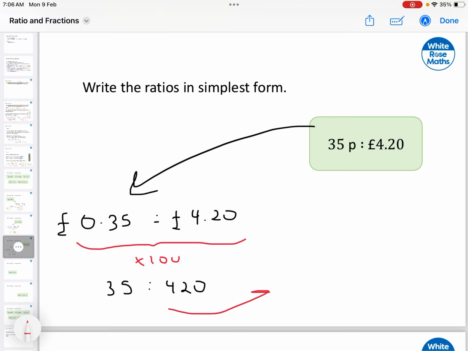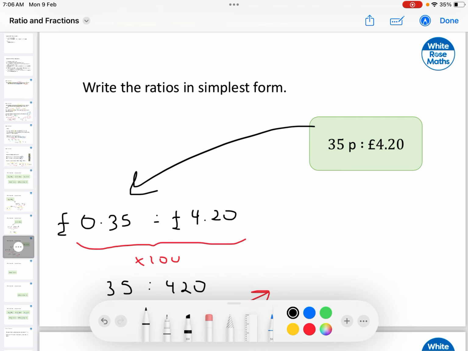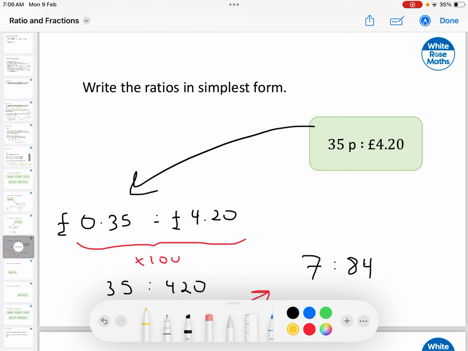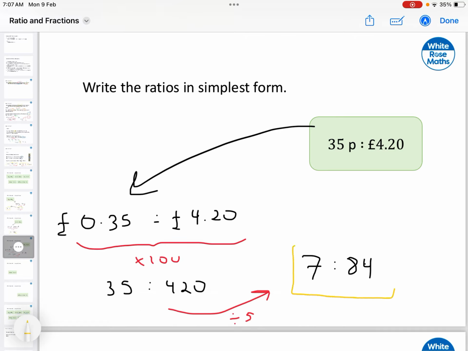So what we can say is that for every 35 we have on the left side, we have 420 on the right side. Or if you want, you can simplify this a little bit. For example, I could divide by 5. That's an example of something I can do to change this a little bit. So 35 divided by 5 is 7. And then 420, that can be divided by 5, both of them, and that is 84. So that's the simplest of them all.